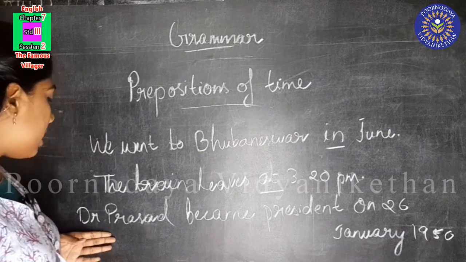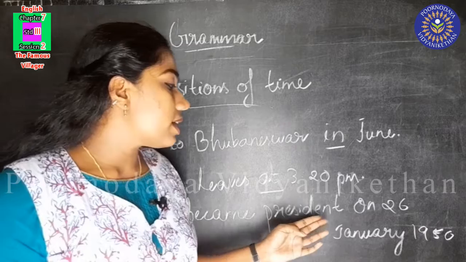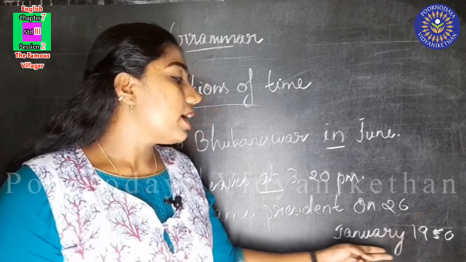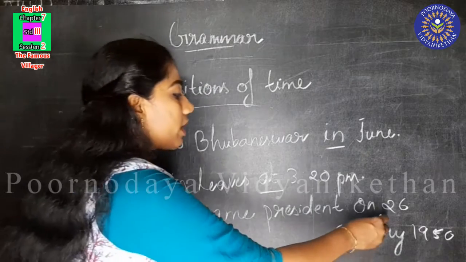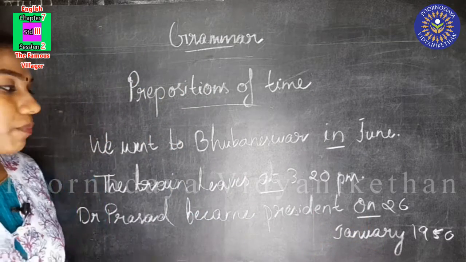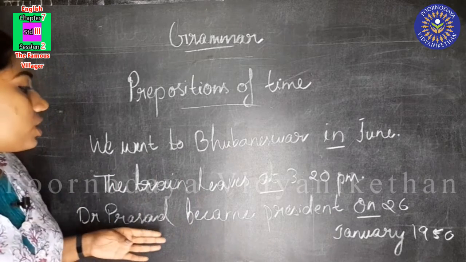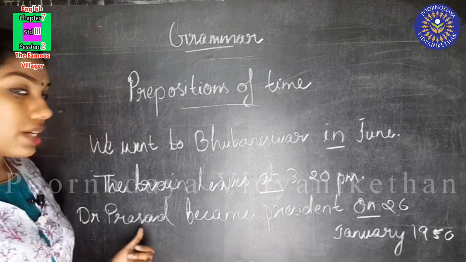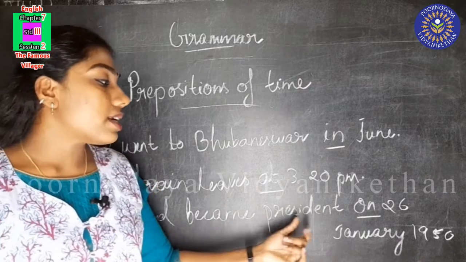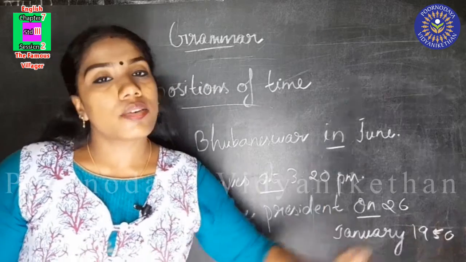Here, see this example. Here, on is the preposition of time. On is the word that tells us when Dr. Prasad became the president. Dr. Prasad became president on 26 January 1950.